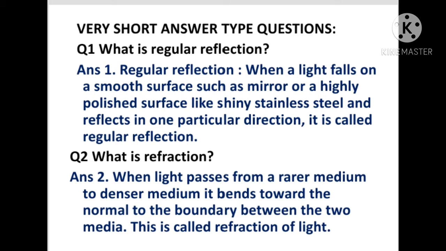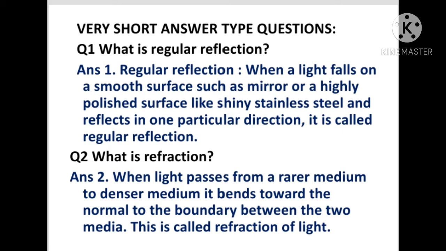What is regular reflection? Answer: regular reflection. When light falls on a smooth surface, such as a mirror, or a highly polished surface, like shiny stainless steel, and reflects in one particular direction, it is called regular reflection. Regular reflection takes place from a smooth and shiny surface, and here the reflected rays go only in one particular direction. By regular reflection, a sharp image of the object is formed.